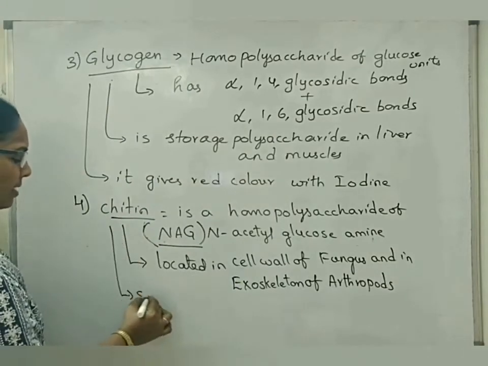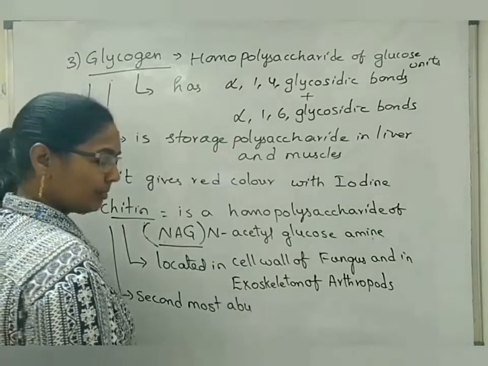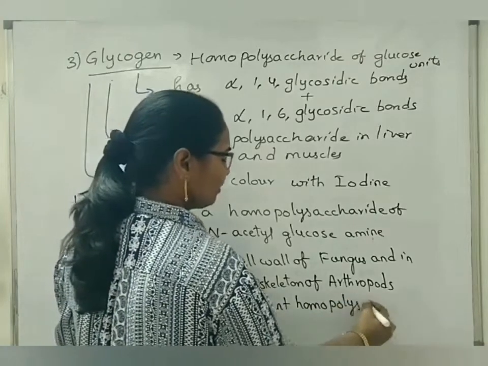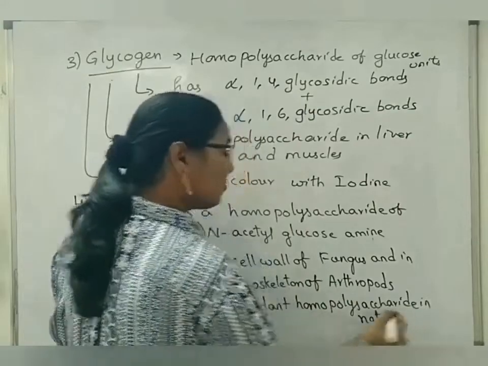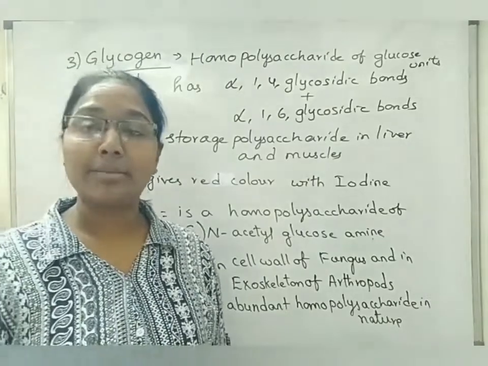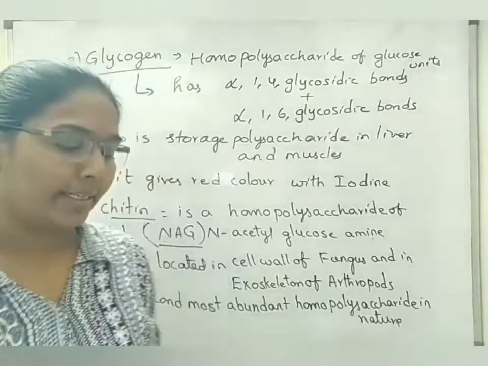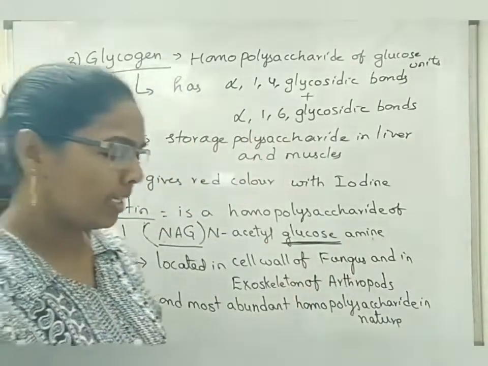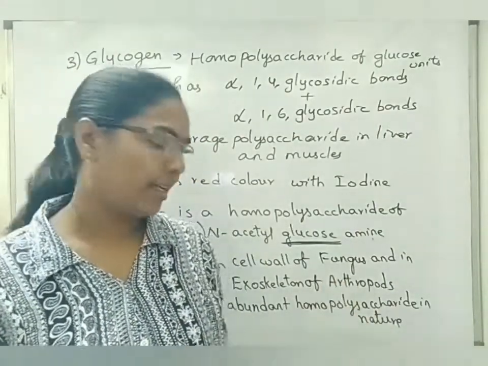Chitin is considered as the second most abundant homopolysaccharide in nature. Then, what is the first abundant polysaccharide? It is nothing but cellulose. Cellulose is considered as the first abundant homopolysaccharide in nature. The second priority goes to chitin. Because of the presence of only one type of monosaccharide unit in the total chitin, we are considering this one under homopolysaccharide.